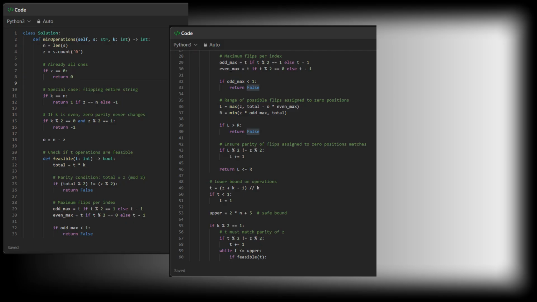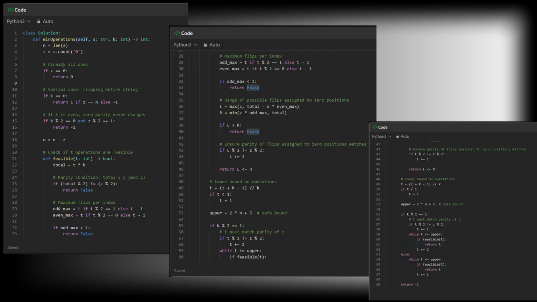Think of it like distributing network load in fixed batch sizes. Each server, that is, each index, has flip capacity. Total workload is fixed. The parity constraint is the protocol constraint. We're solving constrained resource allocation. The core idea wasn't flipping bits. It was recognizing that parity is invariant, total flips matter, and distribution feasibility defines possibility. That shift from simulation to invariance is what separates average candidates from elite ones.